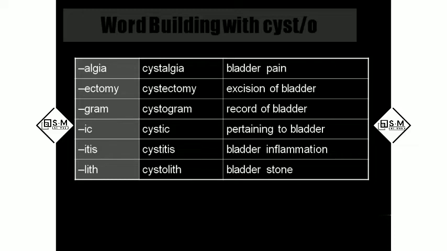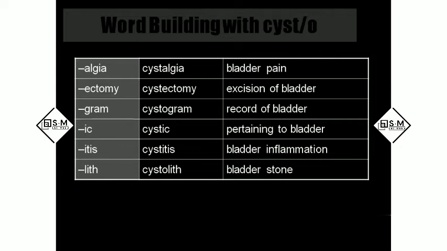For example, on the skin, if you accidentally step on any hot object, suddenly we will get blisters. If we have any mild burns also, near the region you can see a small bubble-like thing filled with fluid. Here also, the bladder is like a balloon-like thing which carries fluid. That's why we call it a cyst. Many places the terminology will be common. So algia means pain. So cystalgia means bladder pain.